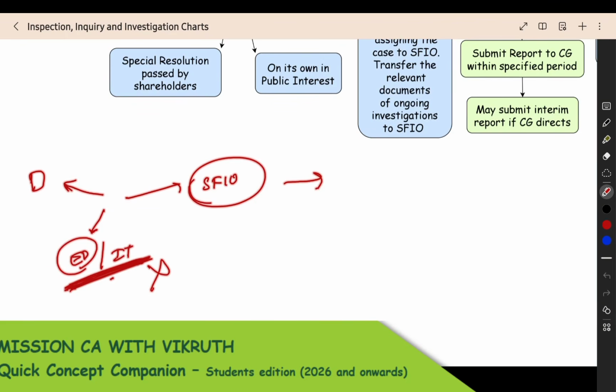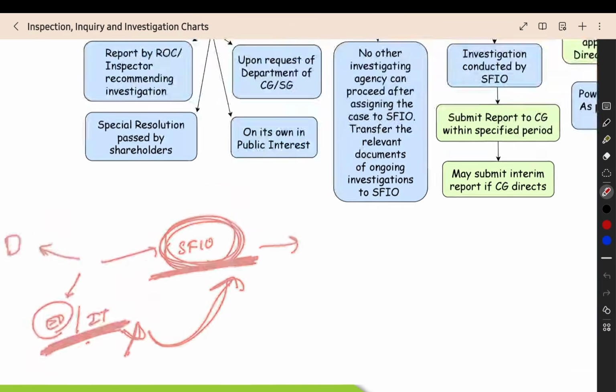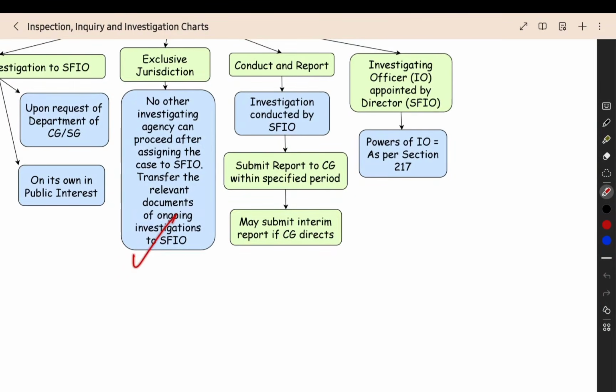These agencies will not continue the case. Now it will be entirely handled by the SFIO only. Whatever information and evidence they have collected till now, everything they have to submit to the SFIO. So all the proceedings will be dropped, and SFIO will be the only agency doing the investigation for this particular matter, and all the evidence from the previous agency will be forwarded to the SFIO. So that is also given here.